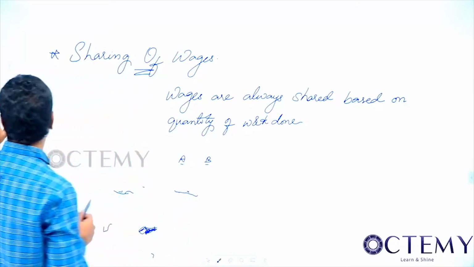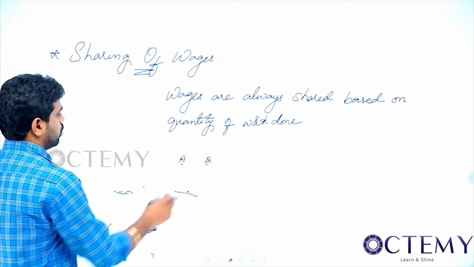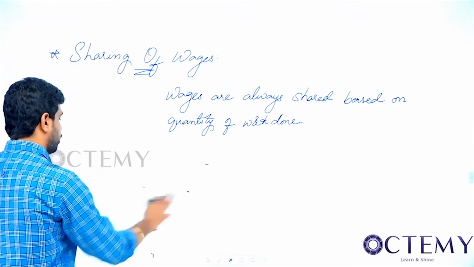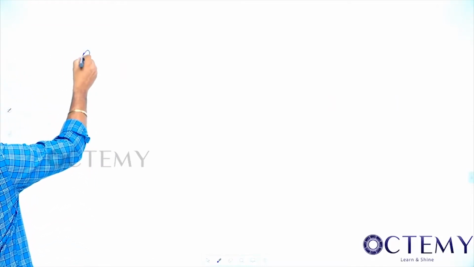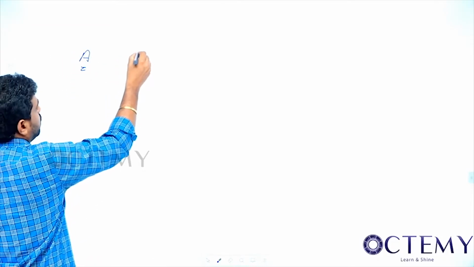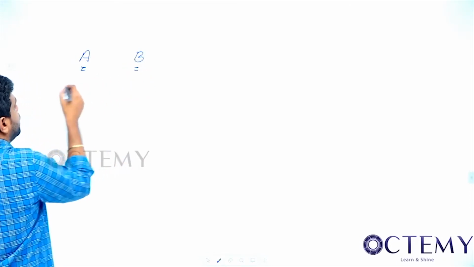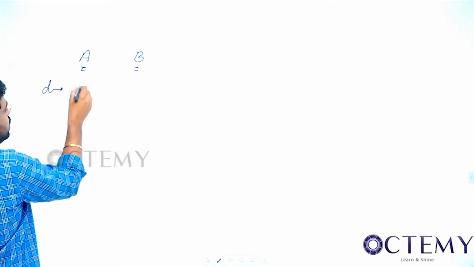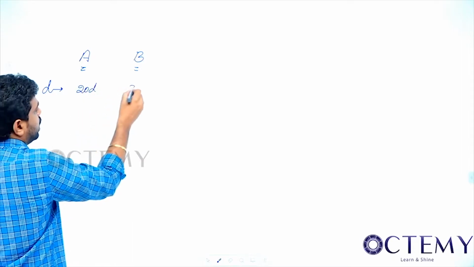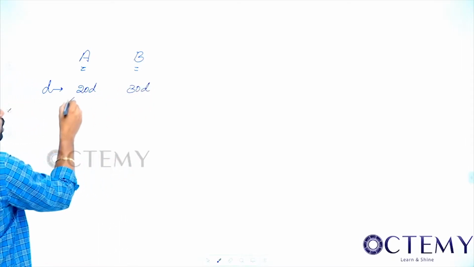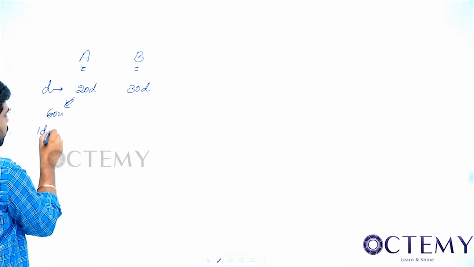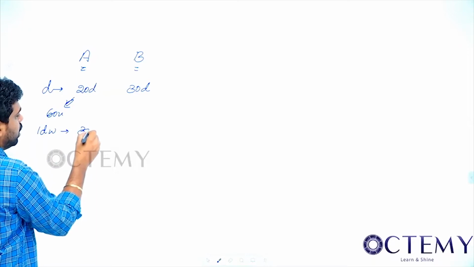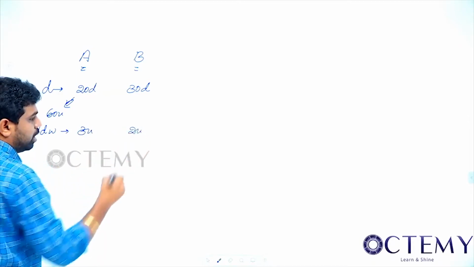So suppose, for example, I'll give this question later. A and B are there. A and B, they can do the work in 20 days and 30 days. This is what we saw earlier, no? 20 days, 30 days. So what is the LCM now? Total work is 60 units. Half that will go for 1 day work. What is 1 day work? 3 units, 2 units. This is the 1 day work.